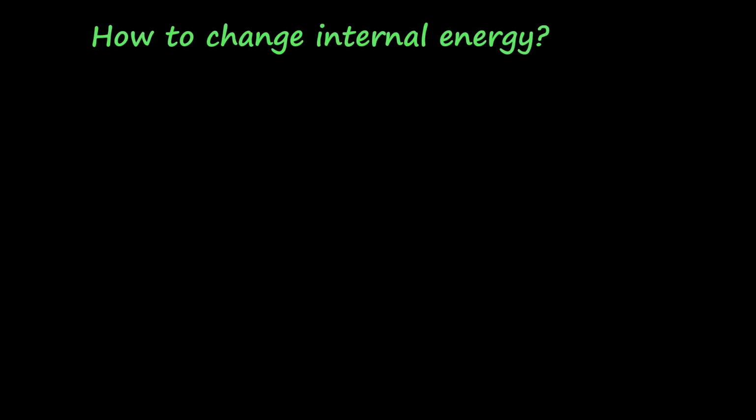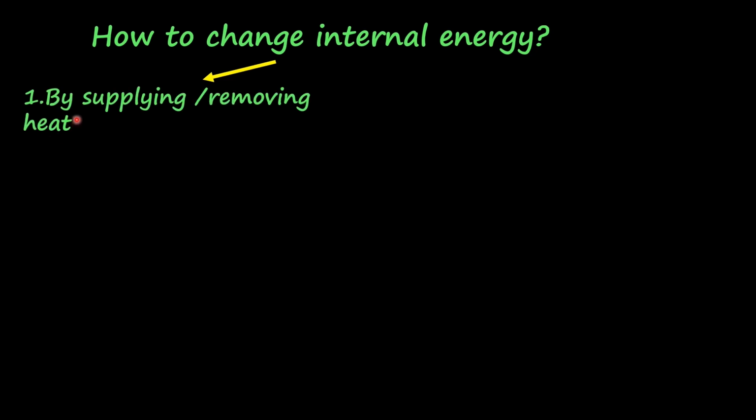Okay, how can we change the internal energy of a system? We have seen that change in internal energy can be measured, but what is a method by which we can change? One such method is supplying heat to the system or removing heat from the system. We can supply heat by keeping the body in contact with a hot object or remove the heat by keeping it in contact with a cold body or object.